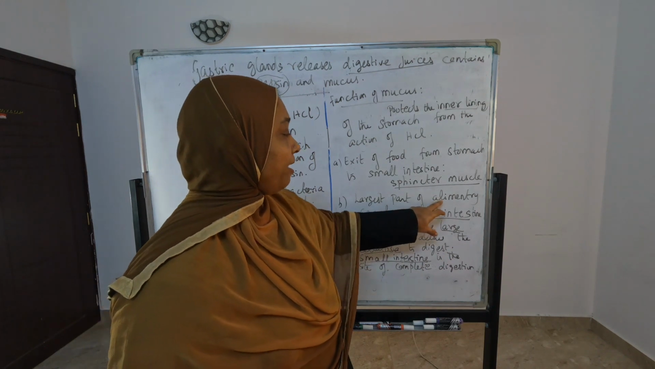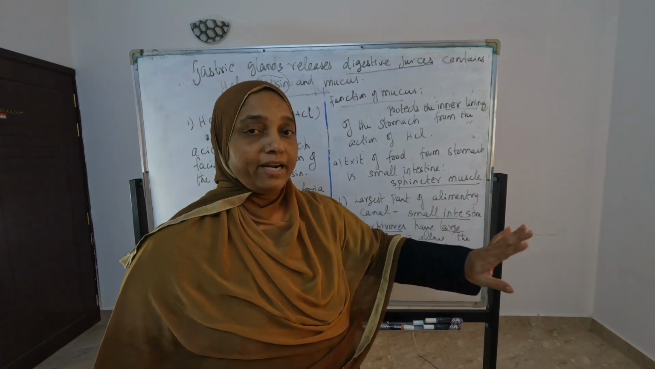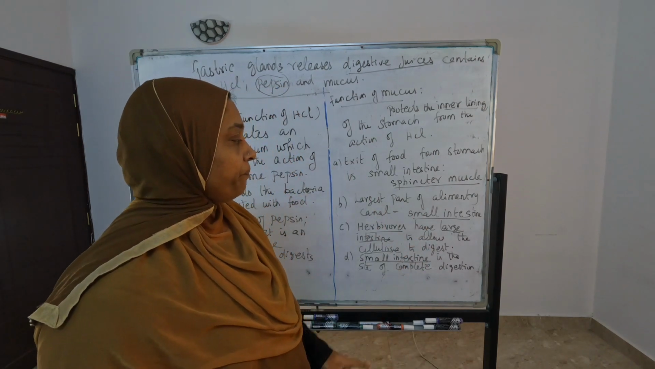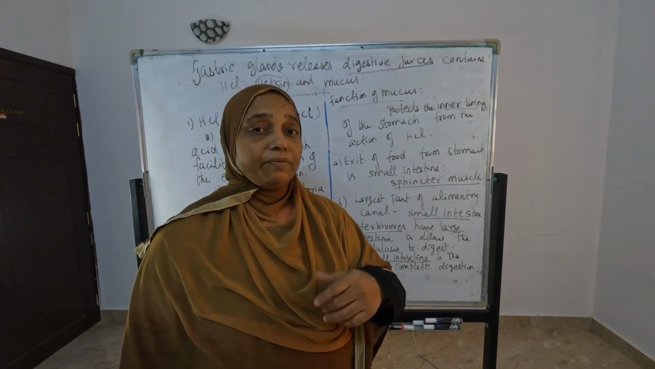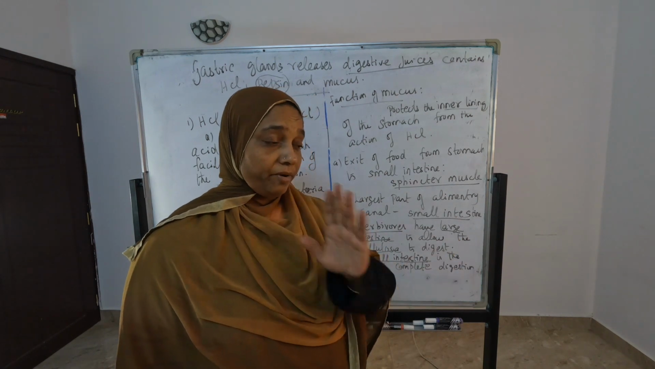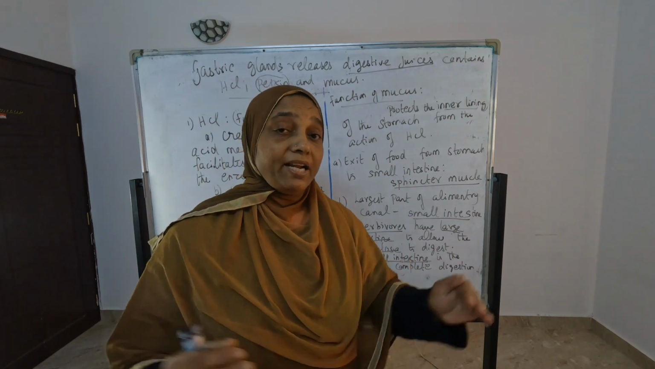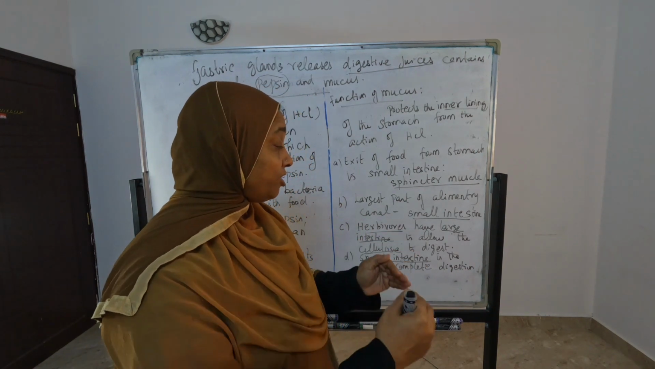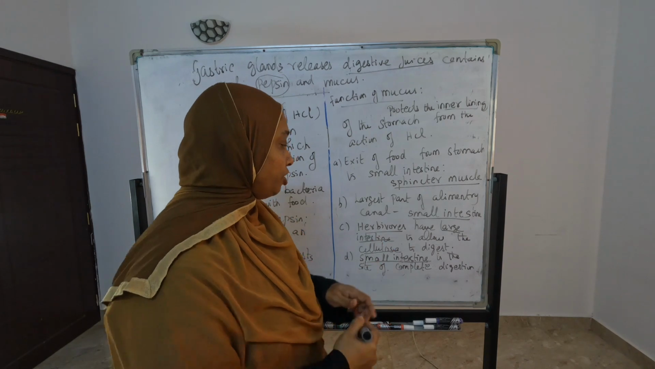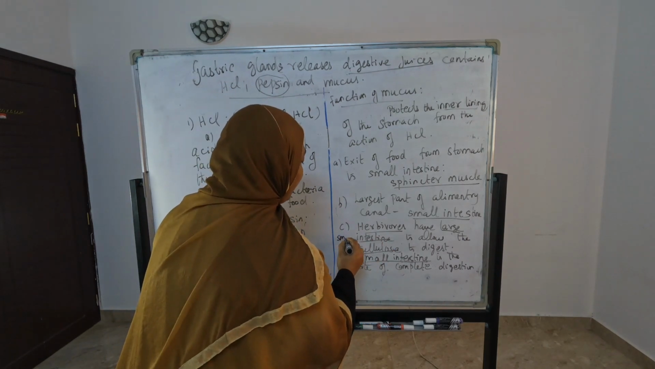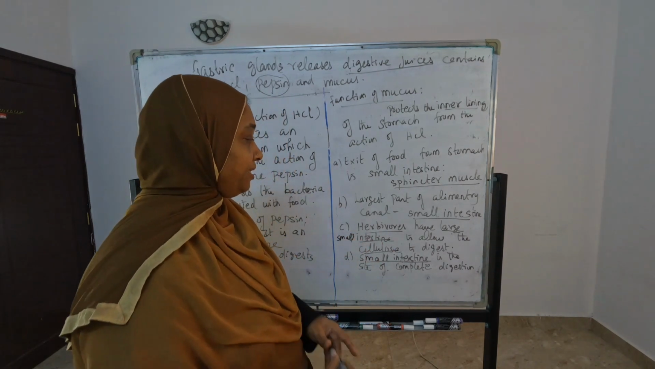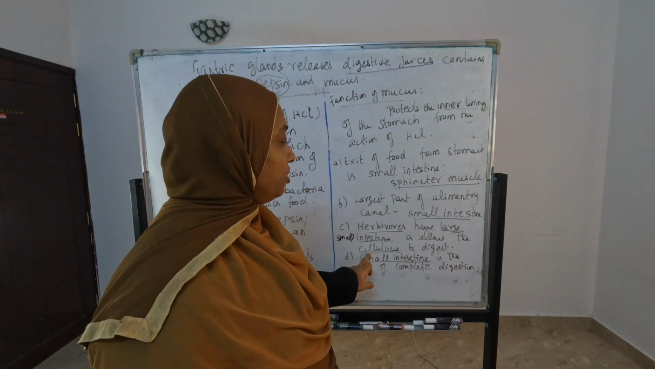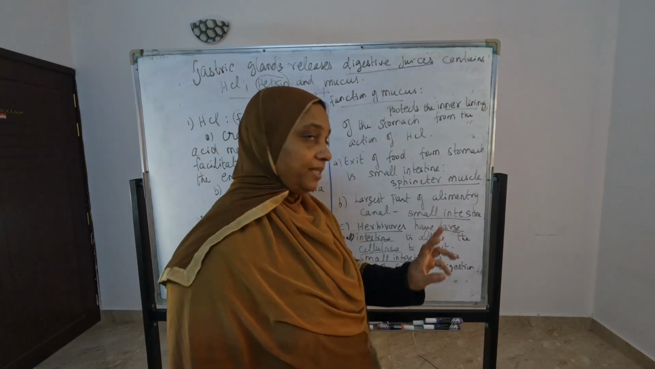The larger part of the alimentary canal is the small intestine. Don't write stomach or anything like that. Only small intestine you have to give. And herbivores and carnivores have a large small intestine, meaning the length of the small intestine is large. If it is large, it is in herbivores only. Why? To digest cellulose, to allow the cellulose to be digested.